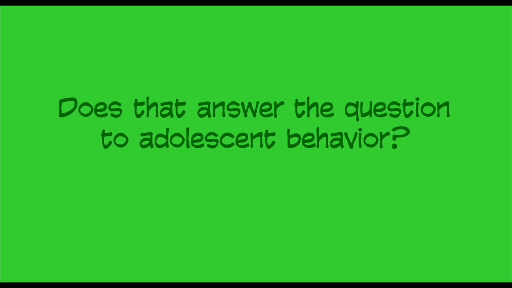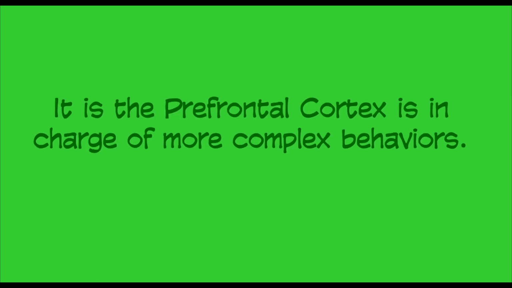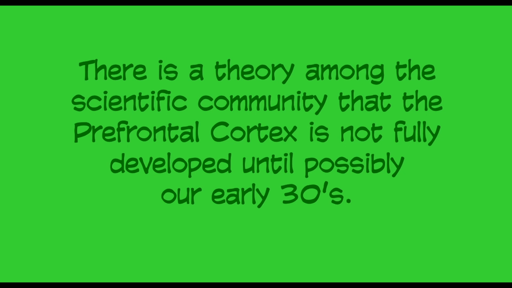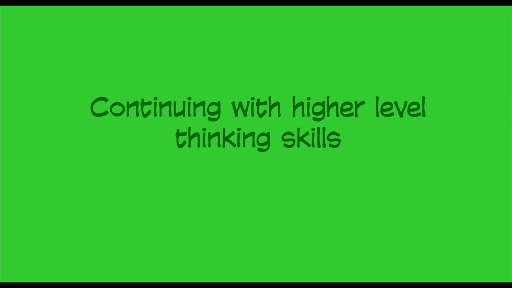Does that answer the question to adolescent behavior? It is the prefrontal cortex that is in charge of our more complex behaviors. There is a theory among the scientific community that the prefrontal cortex is not fully developed until possibly our early 30s.